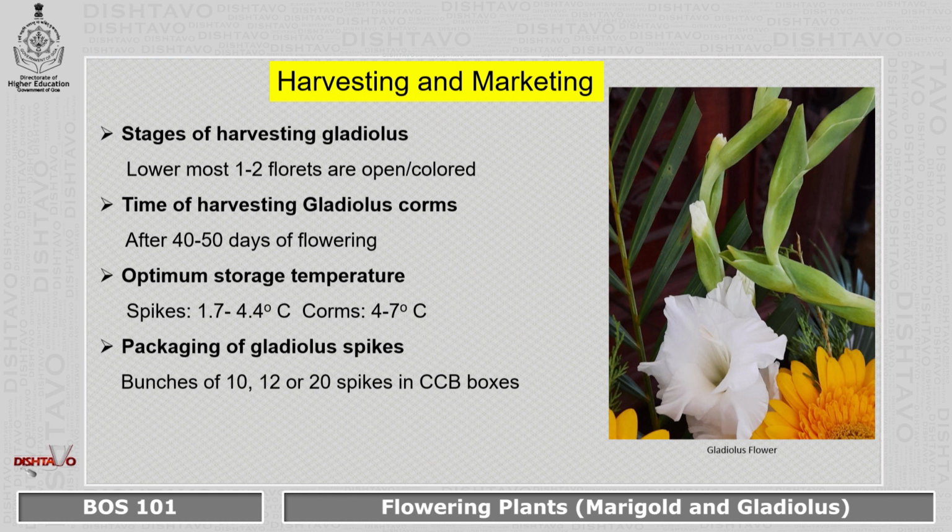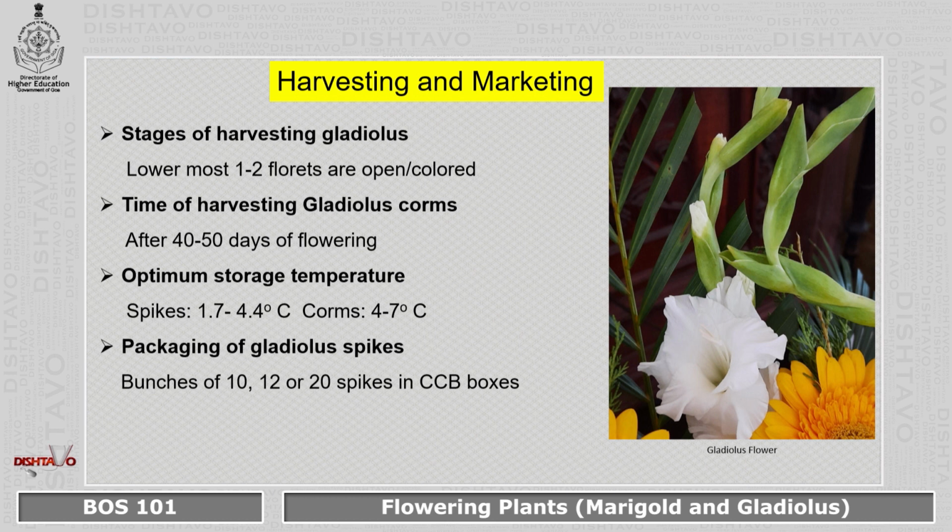In gladiolus, we also have corms that are harvested and they are economically important. They have market value. And these corms are normally harvested around 40 to 50 days after flowering. So once the gladiolus flowers, after 40 to 50 days, you can check for the corms which are underground.